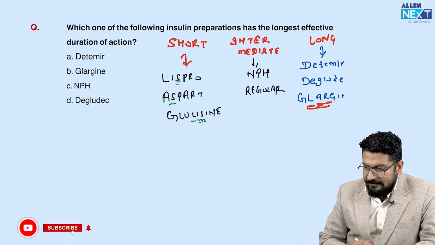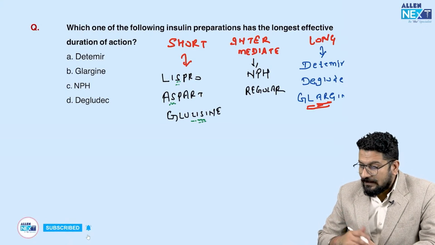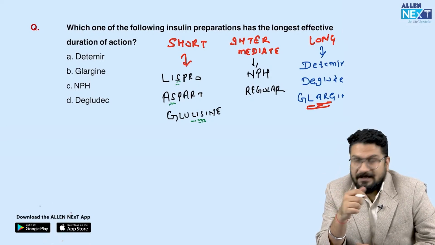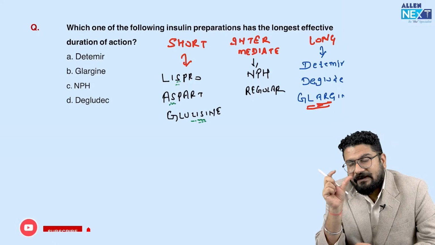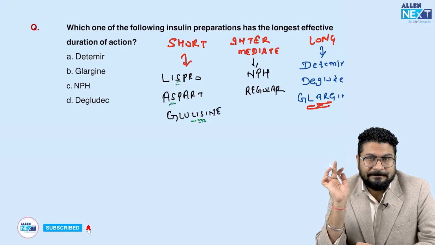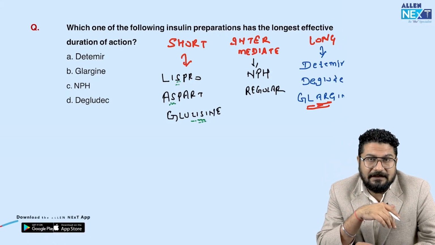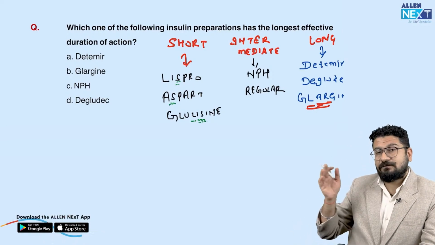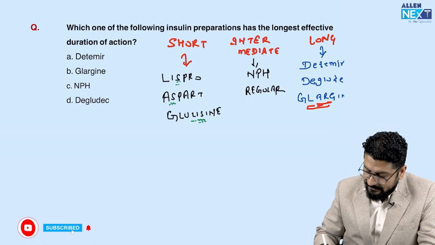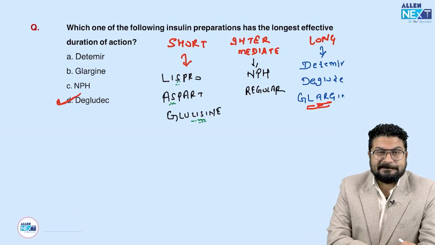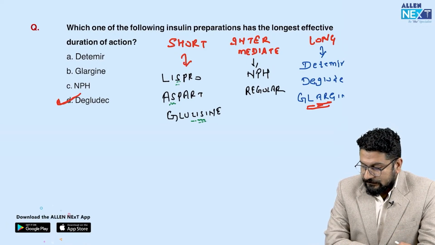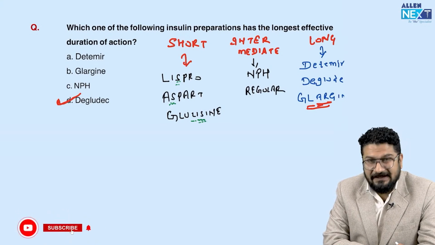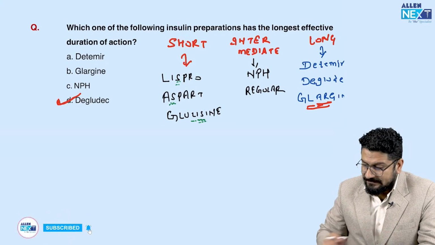So they are asking you, the question is not a short or intermediate. They are asking which is the longest. So understand this. Every insulin is having a particular half-life. For example, if you ask me about glargine, the effect of the insulin will be lasting for around 24 hours. But there is one insulin that is not routinely used, that is called degludec. But remember, this duration of action of the insulin can be lasting for up to 2 days, means up to 48 hours. So answer will be degludec. Is it clear? So remember, detemir is around 20 to 24 hours, glargine is 24 hours, and degludec is 48 hours. So that's something which you have to remember.